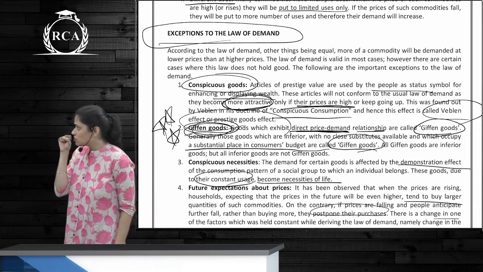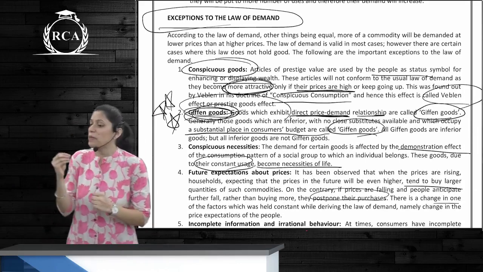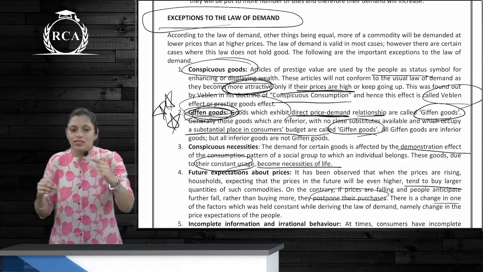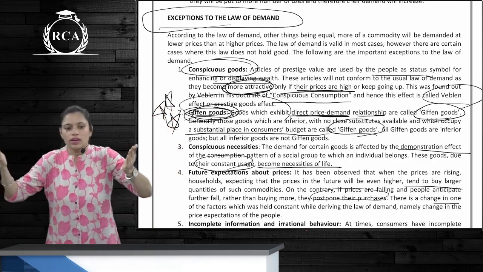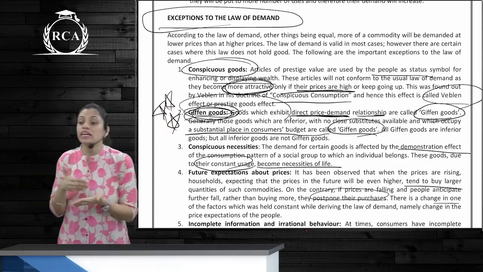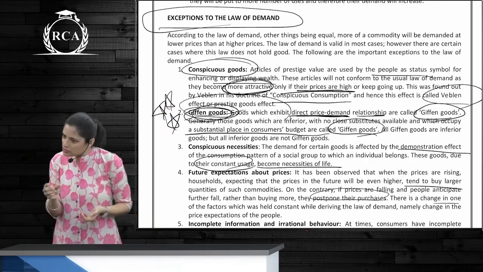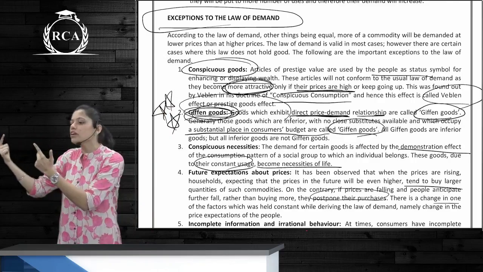What are the exceptions to the law of demand? First, conspicuous goods. What are conspicuous goods? Nothing but prestige goods. Here the law of demand does not apply, because the higher the price, the higher is the quantity demanded. Generally there is an inverse relationship, but here there is a direct relationship. The Veblen effect comes into force here. The more expensive the good is, the more it shows off.